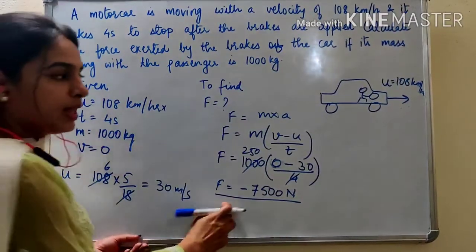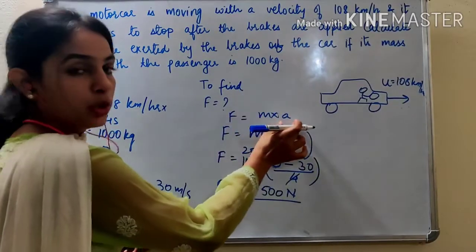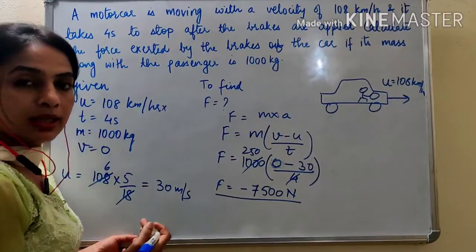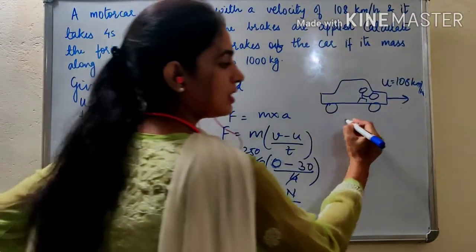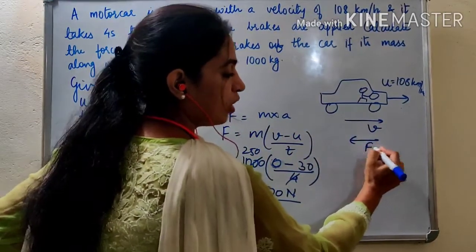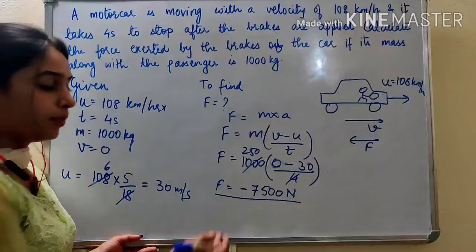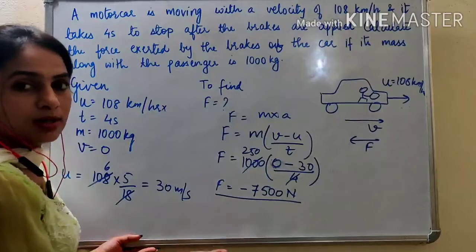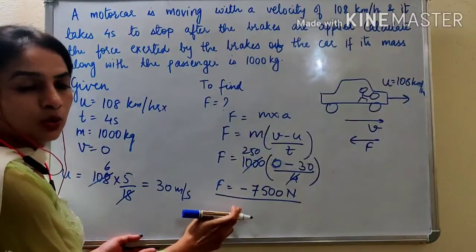Minus sign shows that, see, force is directly proportional to change in velocity, or force is directly proportional to acceleration. This minus sign shows that force is opposite in direction to the velocity. Okay. So velocity was in this direction and the force applied is in the opposite direction. Since velocity and force are vector quantities, their directions matter. That is why we are getting this negative sign. Okay. This minus 7500 doesn't mean this is less than 0. It is just showing you the opposite directions of the two quantities.